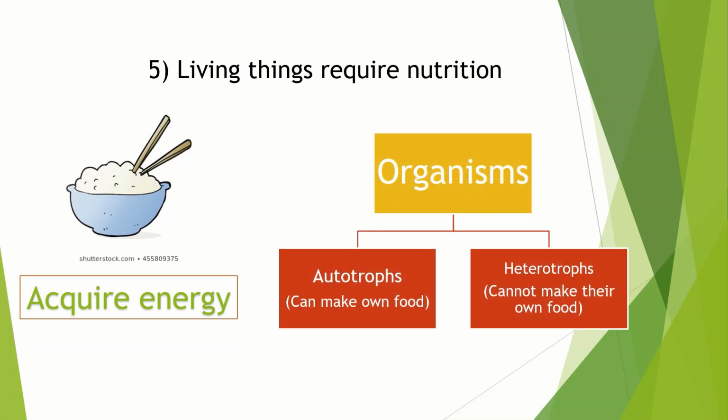So we are called heterotrophs. Plants can make their own food by using sunlight, carbon dioxide, and water by the process of photosynthesis. So they are called autotrophs. Non living things don't require nutrition because they don't produce energy.